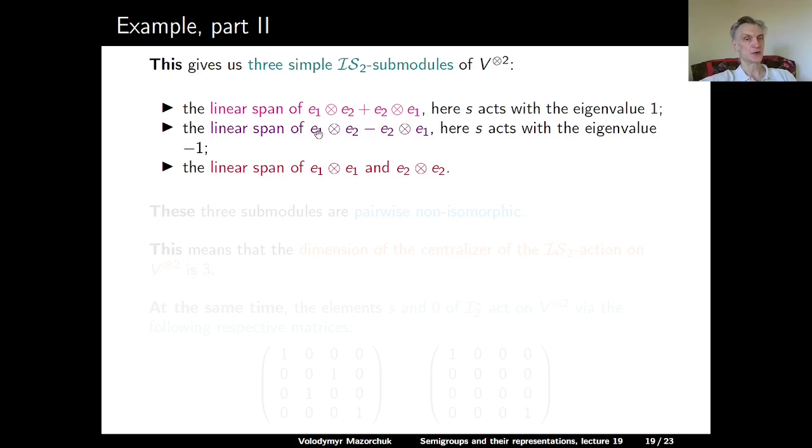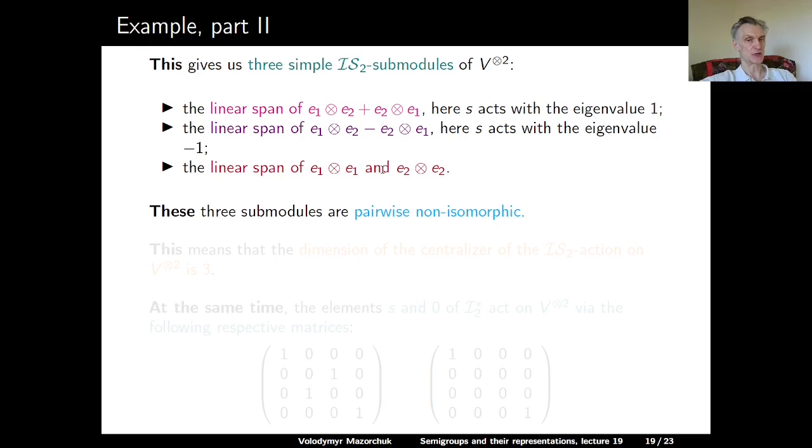We have the linear span of E1 tensor E2 minus E2 tensor E1, and here S acts with eigenvalue minus 1. And then we have the linear span of E1 tensor E1 and E2 tensor E2. That's 2-dimensional.